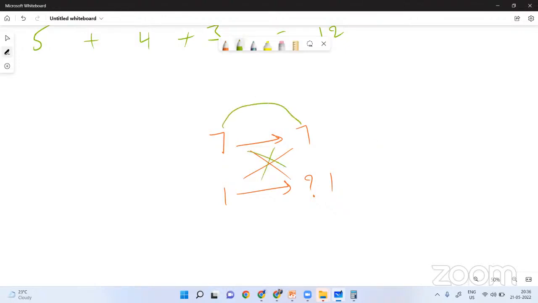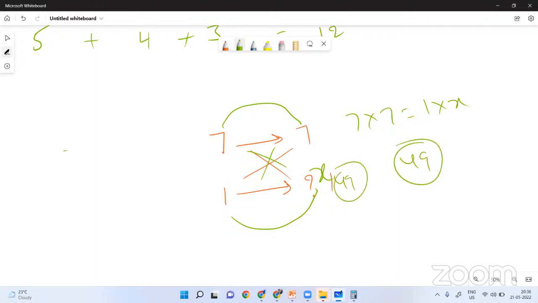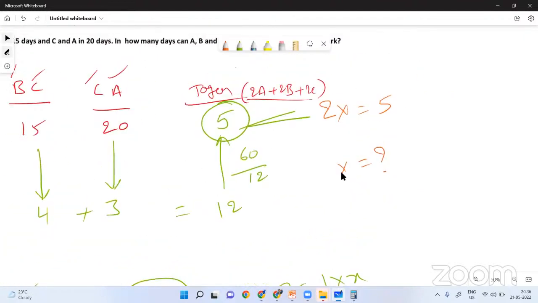You should do direct multiplication. 7 into 7 equal to 1 into x, that is 49 days. So similarly, 2x people can finish a work in 5 days. In the above question, 1x person can finish in how many days? So 5 twos are 10. So 10 will be the actual answer. Hope you got my point. I'm sure you got it.